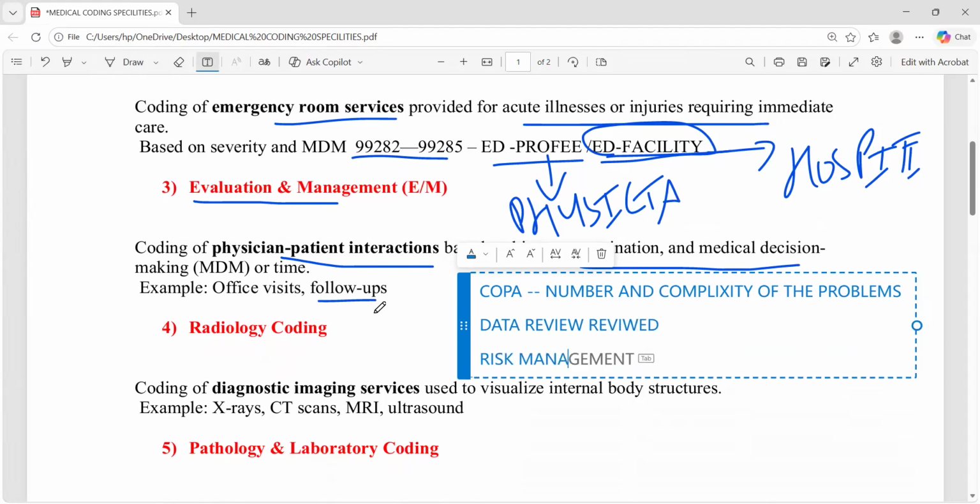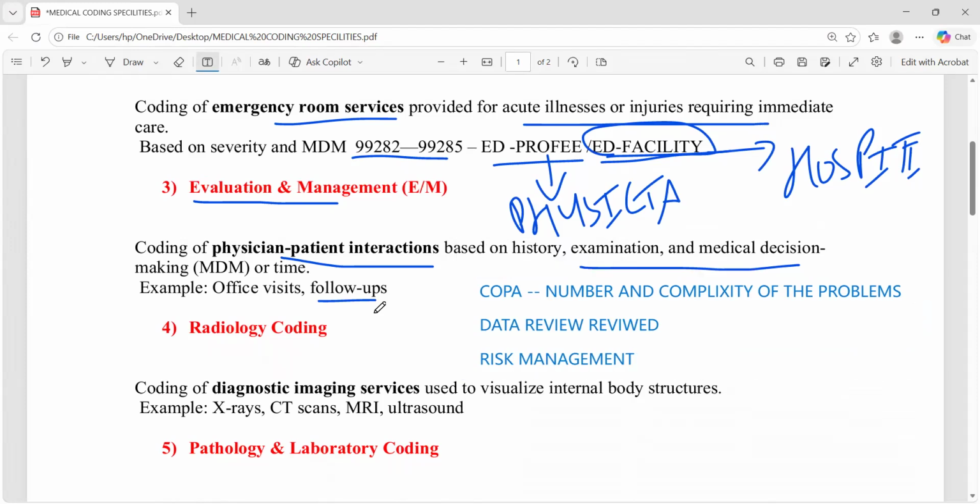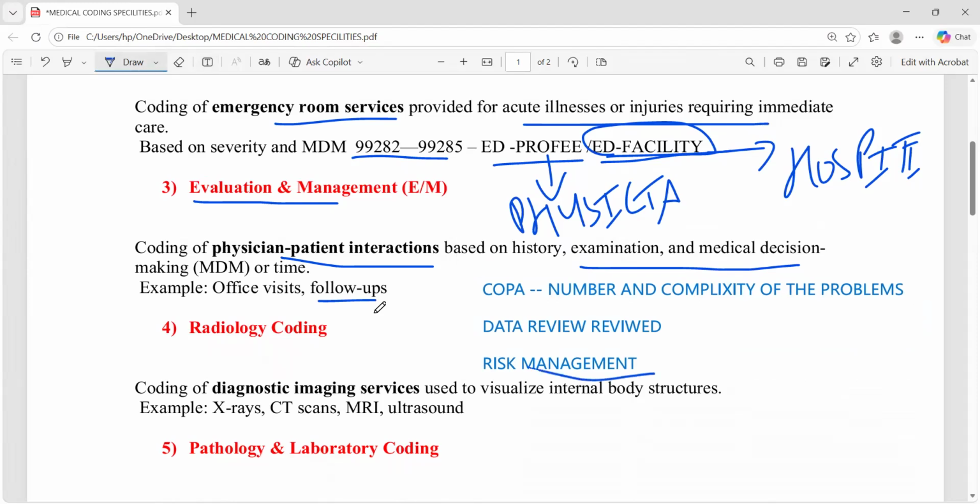Then risk management: how to treat these conditions. How the doctor will decide, by using bandages or minor surgeries, without major surgeries, OTC over-the-counter drugs, or prescription drugs. Any major surgeries with risk factors are considered risk management. Based on these three key elements, the MDM will depend, and that department is called evaluation and management.